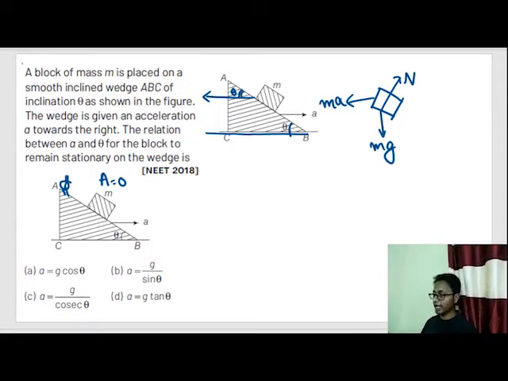So when we slap this vector in this direction, what do we get? Ma cos theta, because this angle is theta. Similarly, the perpendicular component would be Ma sin theta. Let's write it neatly.